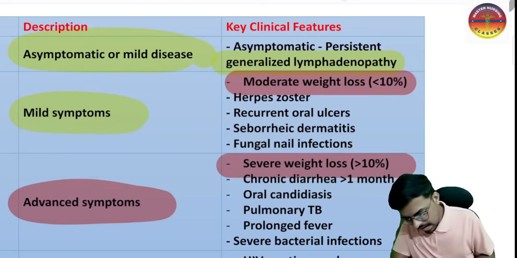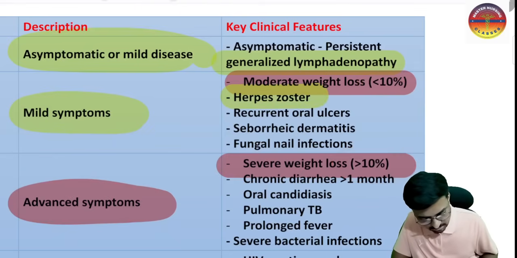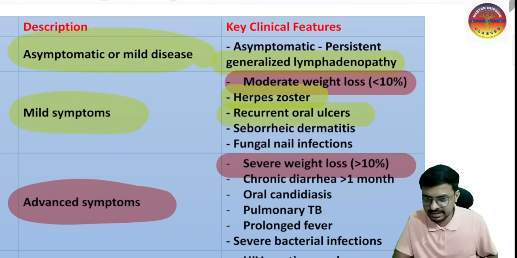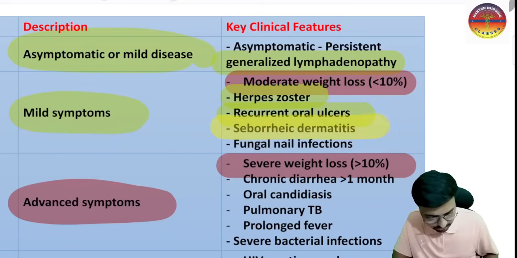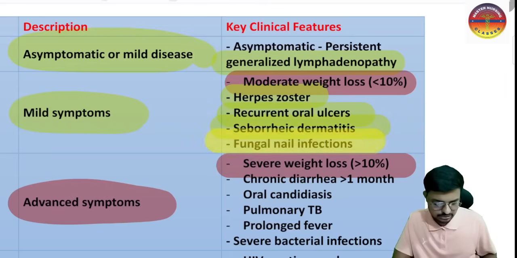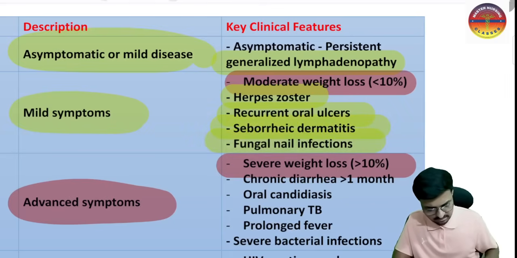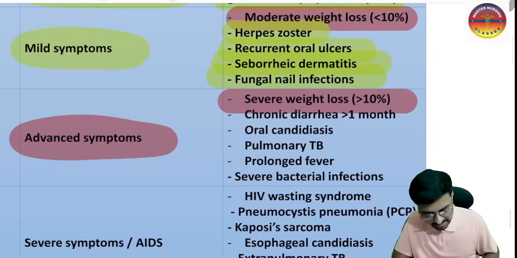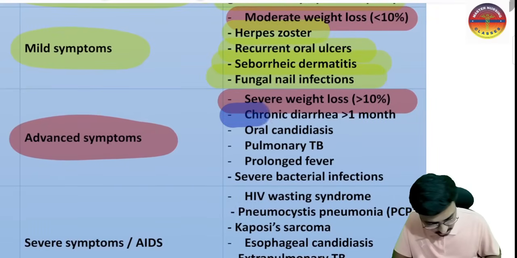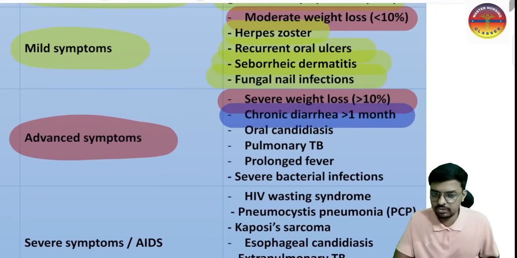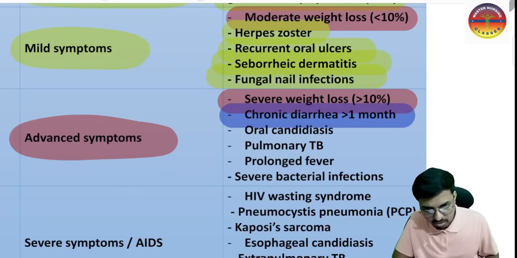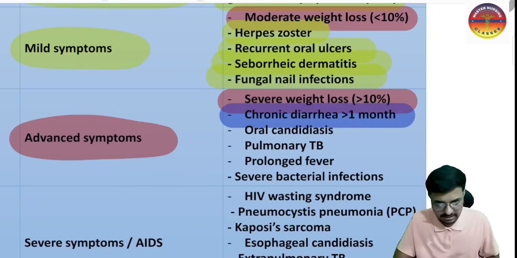Getting the point? And herpes zoster infection, recurrent oral ulcers by Candida, seborrheic dermatosis, and fungal nail infections will happen in the second stage. And in the third stage, chronic diarrhea is very important. Chronic diarrhea, that is for a duration of more than 1 month, is the advanced stage of HIV infection, the third stage.